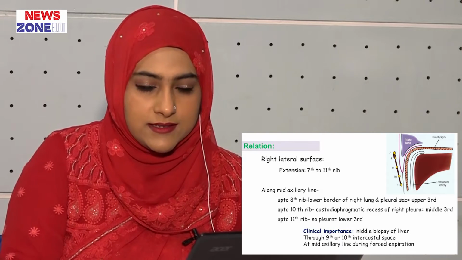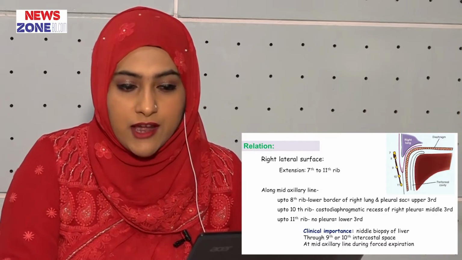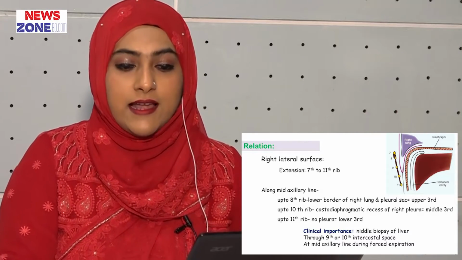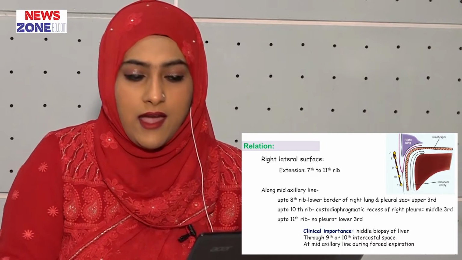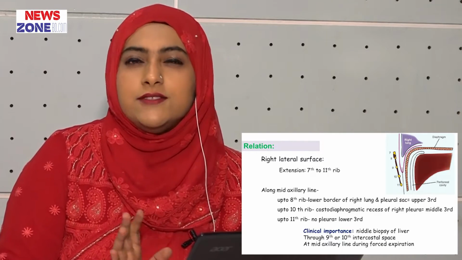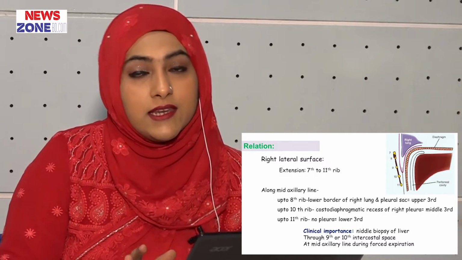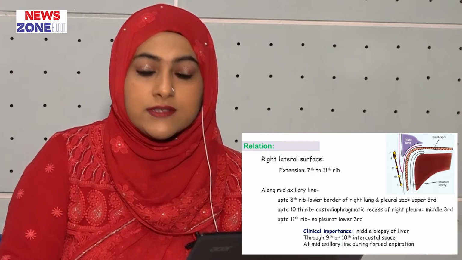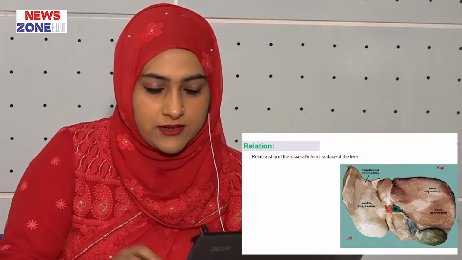It is the upper third, and up to the 10th rib it is related to the costodiaphragmatic recess of the right pleura, that is the middle third, and up to the 11th rib there is no lung and no pleura. It is in direct contact with the diaphragm. It is very important clinically because needle biopsy of the liver is done through the 9th or 10th intercostal space at the mid axillary line during forced expiration. Here you can see the figure of the right lateral surface.